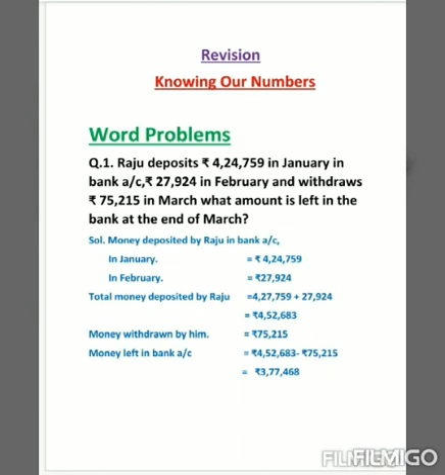See the first question. Raju deposits rupees 4,24,759 in January in a bank account, rupees 27,924 in February, and withdraws rupees 75,215 in March. What amount is left in the bank at the end of March?